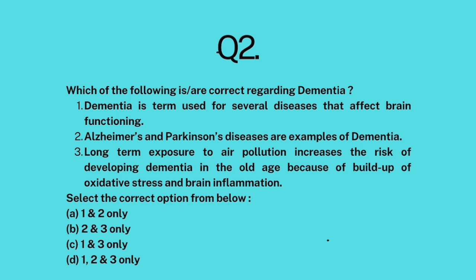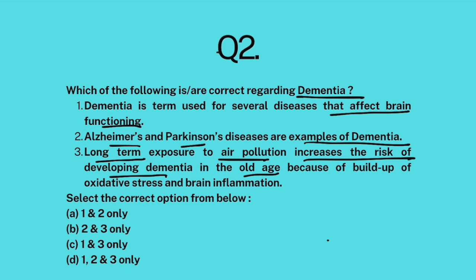Question 2. Which of the following is correct regarding dementia? Dementia is a term used for several diseases that affect brain functioning. Alzheimer's and Parkinson's diseases are examples of dementia. Long-term exposure to air pollution increases the risk of developing dementia in old age because of a buildup of oxidative stress and brain inflammation.